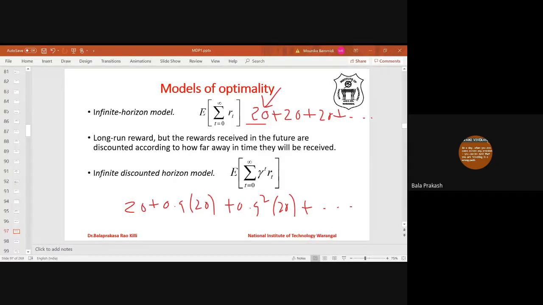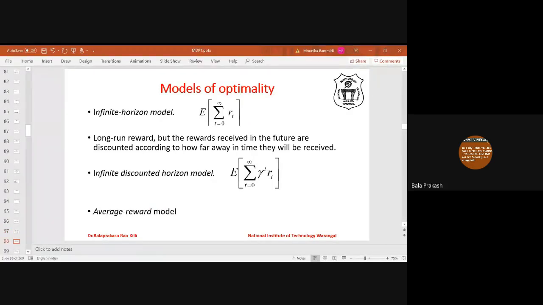Okay. Then the final kind of model is known as the average reward model. What it will do is take the average over rewards collected over a period of time. The period can be finite or infinite. If you take infinite, then the infinite horizon model can be converted into an average reward model. How? We'll take the average. Average depends on the number of steps. So instead of infinity, this can be written as the expectation of the sum for t running from 0 to h of gamma power t RT. This is the discounted horizon model for a finite number of steps. So how to take the average? The average is 1 by h.